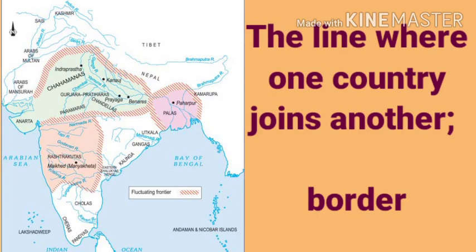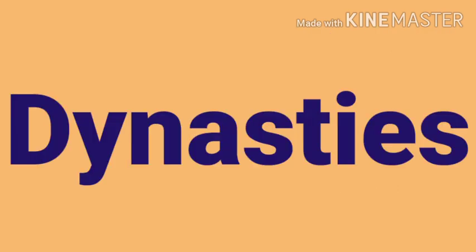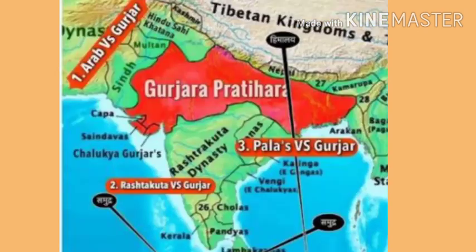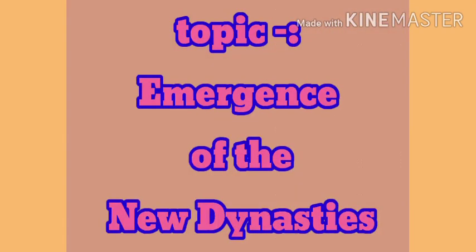What is the meaning of fluctuating frontiers? The fluctuating frontiers are the lines where one country joins another border. Or we can say that these lines were not under the control of any kingdom at that time. Anybody could attack and take control over these lines. That was the time of the dynasties like Gurjara Pratiharas, Rashtrakutas, Palas, Cholas and Chahmanas. So from where these kings came and how they made their kingdoms, we will see in our next topic, the emergence of the new dynasties.